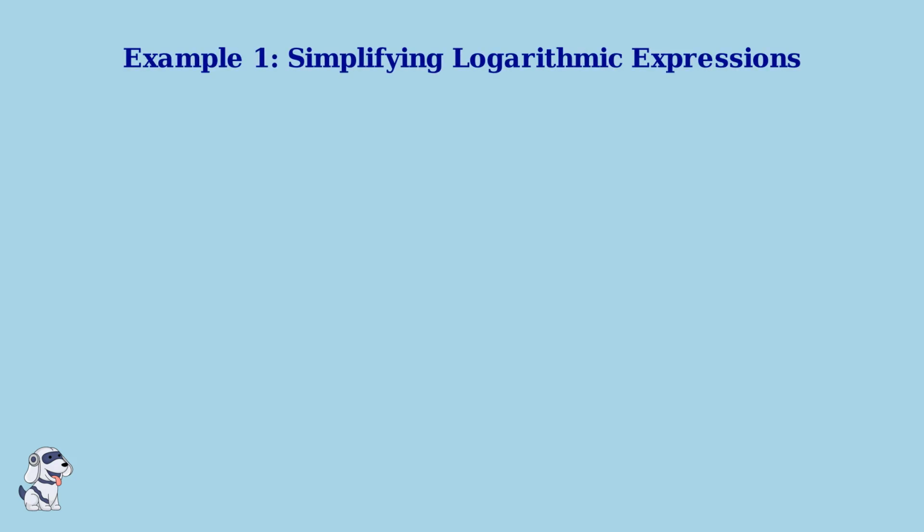Now let's work through our first example to see the power rule in action. We'll simplify a logarithmic expression step by step. Our problem is to simplify log base 5 of 25 to the third power. This is a perfect example for applying the power rule. First, let's identify the components of our logarithmic expression. The base a equals 5, the number m equals 25, and the exponent n equals 3.